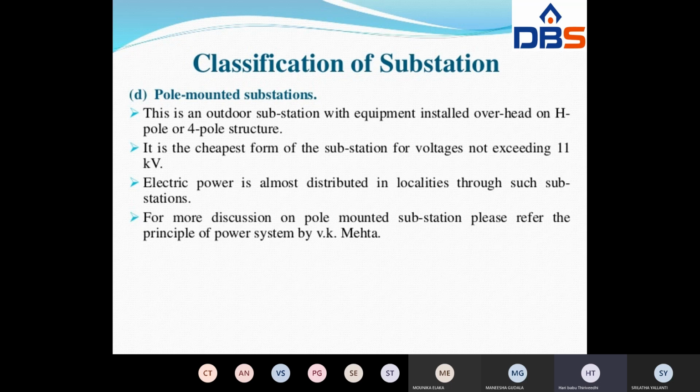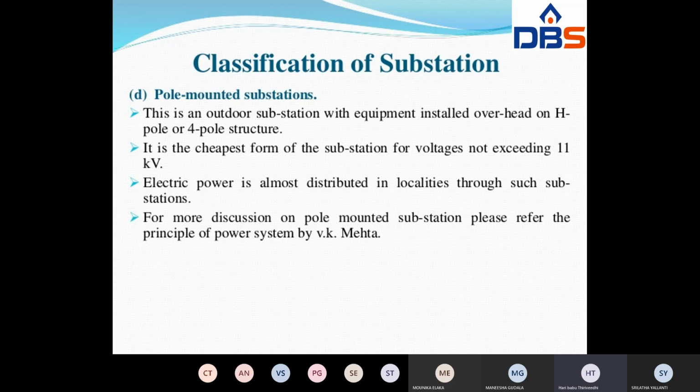Pole mounted is also an outdoor substation, with the equipment installed overhead on an H pole or 4-pole structure. It is the cheapest substation for voltages not exceeding 11 kV. Why? Because in villages, it is 11 kV to 230 volts, 11 kV to 440 volts. That's why in rural areas these types of substations are more preferable. Electric power is almost distributed in localities through these types of substations only.